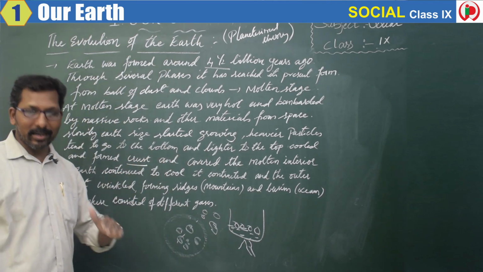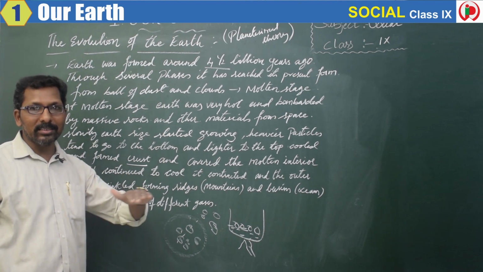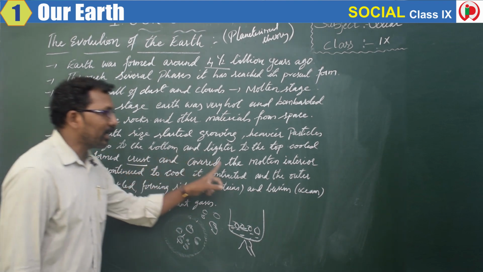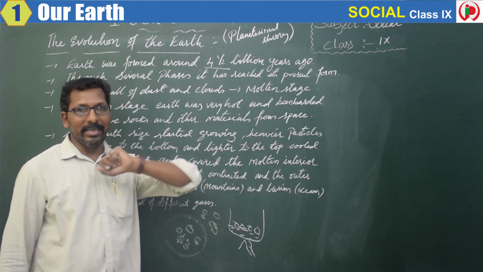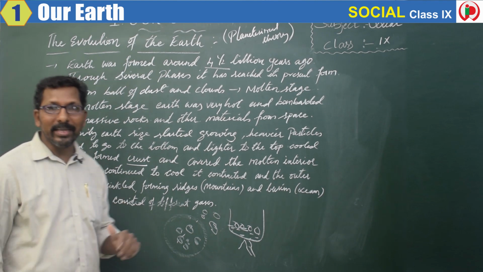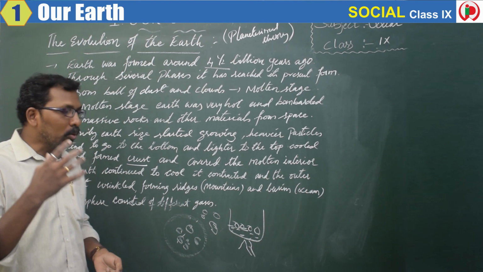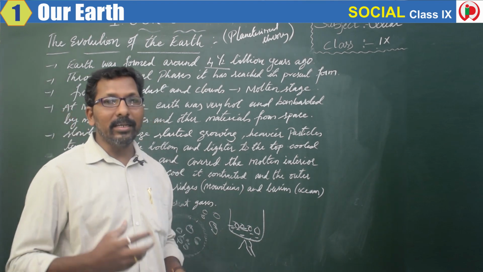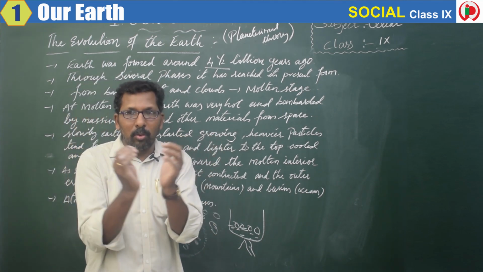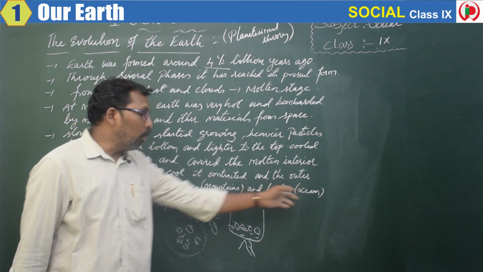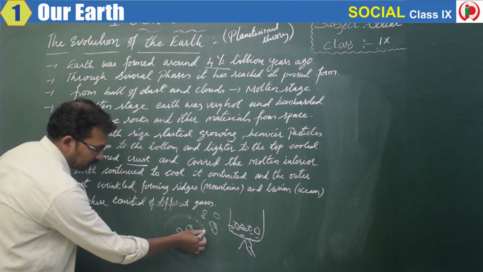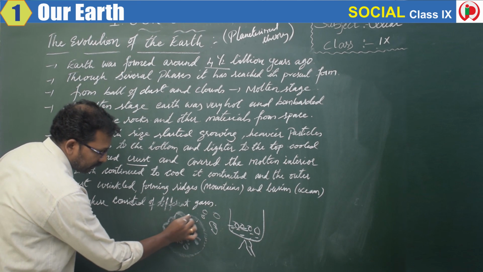This became the crust. So where we are standing on the soil, that is the crust. The layer is called the crust. So it formed the crust and covered the molten interior. Then what happened? As the earth interior continued to cool down, it started getting contracted. Contract means coming closer, right? And the outer crust wrinkled. This is the outer crust, my dear children. The outer crust started to wrinkle.